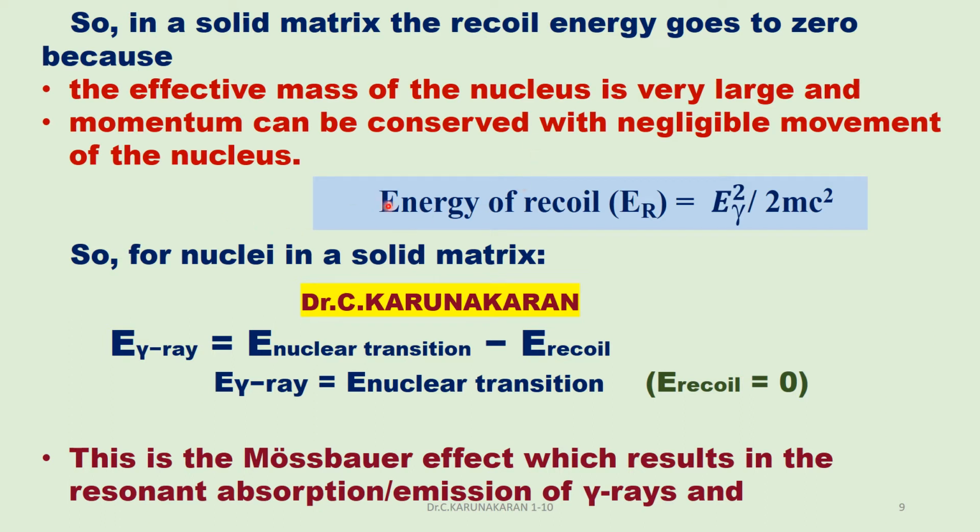So, for nuclei in a solid matrix, E gamma ray equals E nuclear transition minus E recoil. Since E recoil is equal to 0, nuclear resonant absorption and emission is now observable. This is called the Mössbauer effect, which results in the resonant absorption and emission of gamma rays.